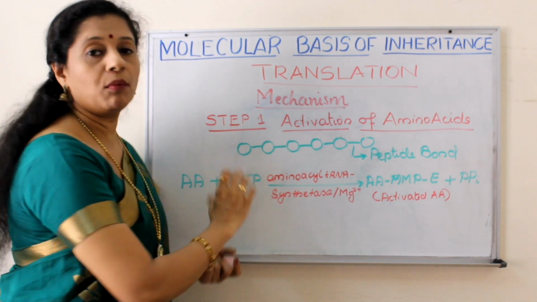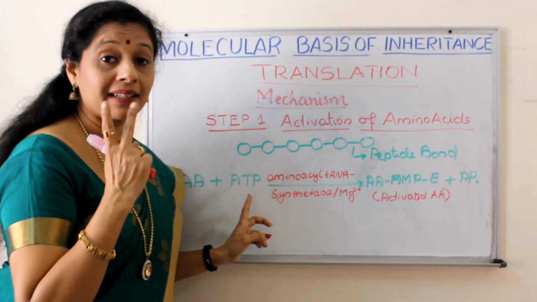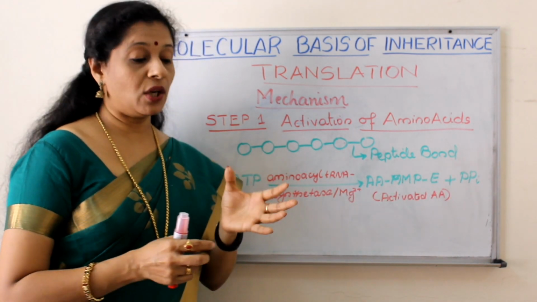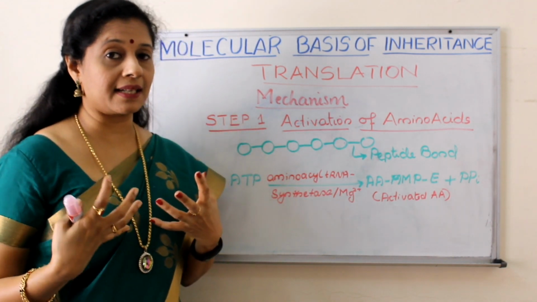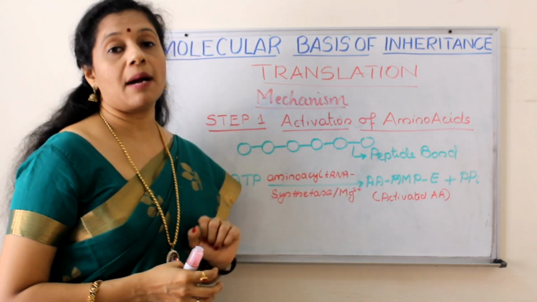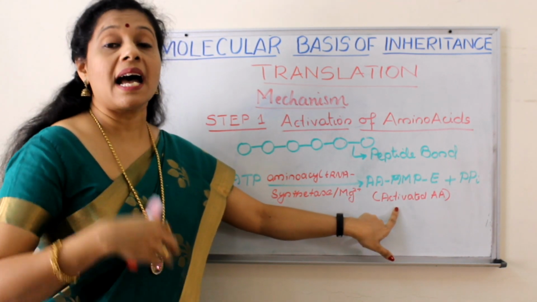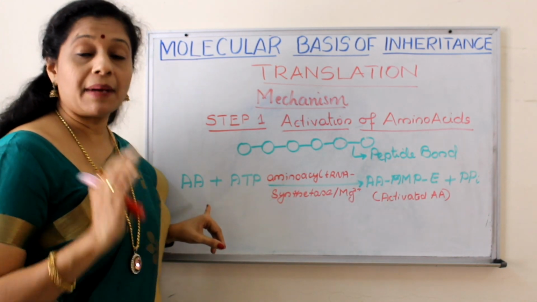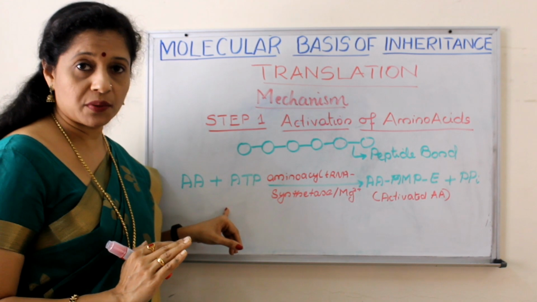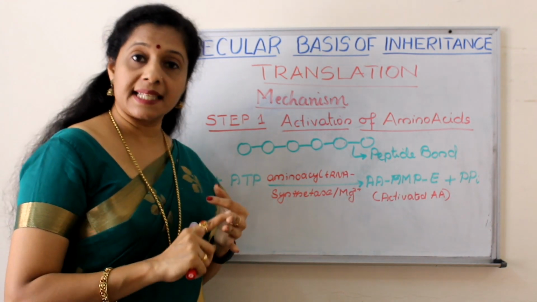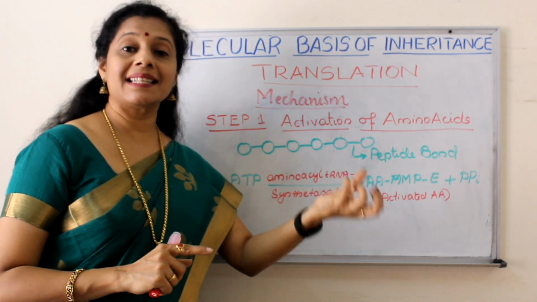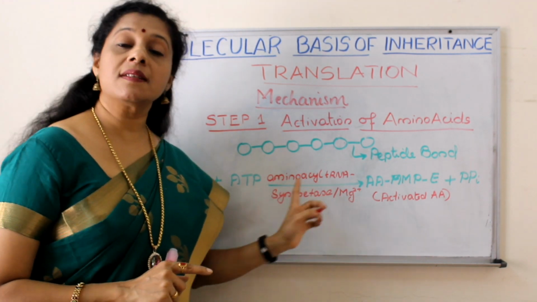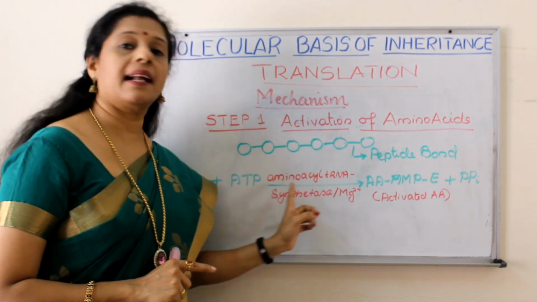So here ATP will break down to form AMP, adenosine triphosphate will become adenosine monophosphate, and pyrophosphate is released. Now we know that once ATP is broken down, energy is released. Now this energy is with whom? With this amino acid. So we can say that this amino acid is an activated amino acid. So in the first step, the amino acid combines with adenosine triphosphate to become the amino acid AMP enzyme complex and pyrophosphate is released. The energy thus released is stored in this amino acid for peptide bond formation later, and this process is catalyzed by the enzyme aminoacyl tRNA synthetase.